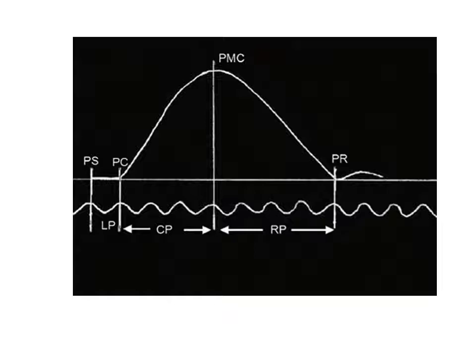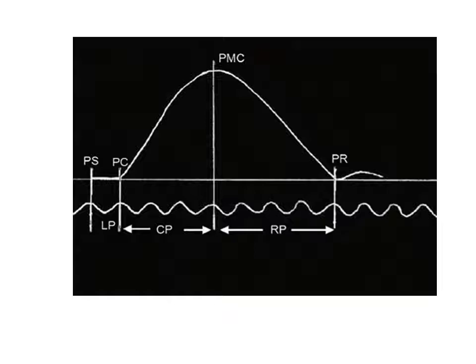The simple muscle curve is recorded to study the latent period, contraction period and relaxation period of the skeletal muscles. The latent period is the period from the point of stimulus to the point of beginning of the response. So PS is the point of stimulus, PC is the point of contraction.